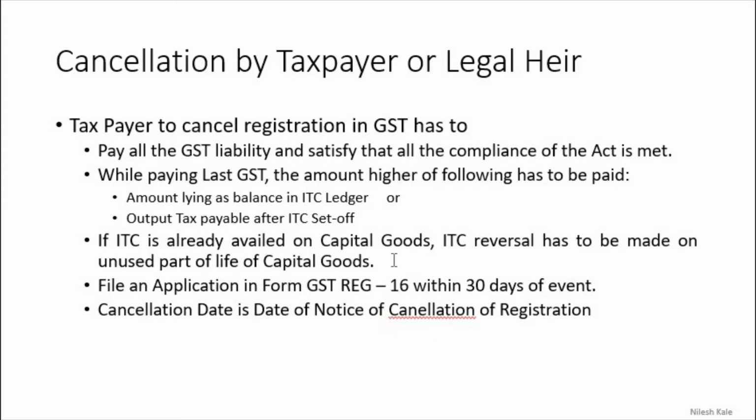Let us suppose the capital good is used for 3 years and for the next 2 years you have not used it, but earlier you had taken ITC. Then for these 2 years you will have to reverse the ITC. It means the ITC part which you have taken proportionately on these unused 2 years, you will have to give it back to the government, right?